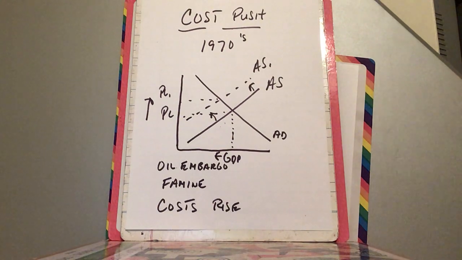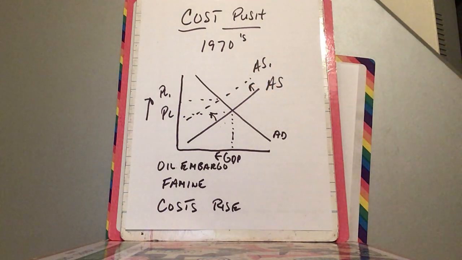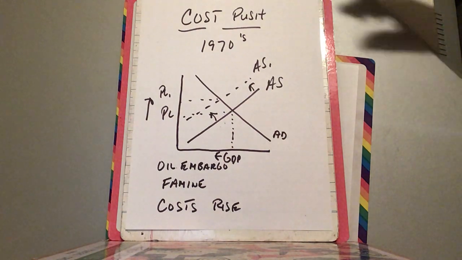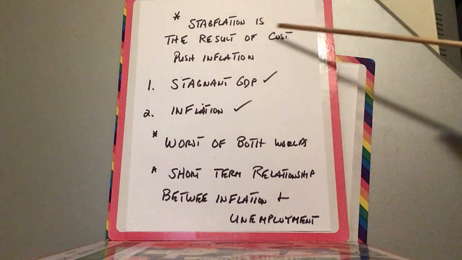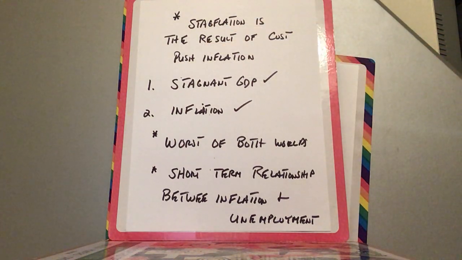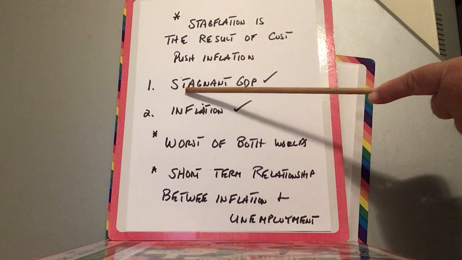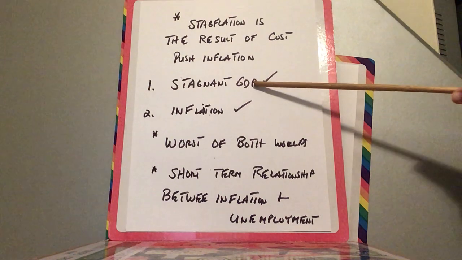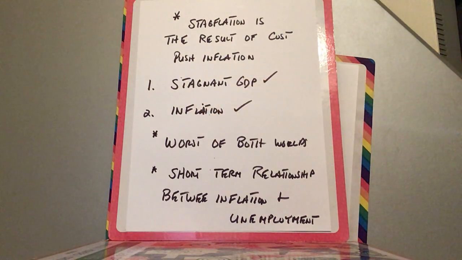Now, the result of AS going to the left and leaving us with higher prices and less output, the term that we use is called stagflation. Stagflation is the result of the cost push inflation. And why do they call it stagflation? It's a stagnant or regressing economy, GDP, and inflation, the worst of both worlds.